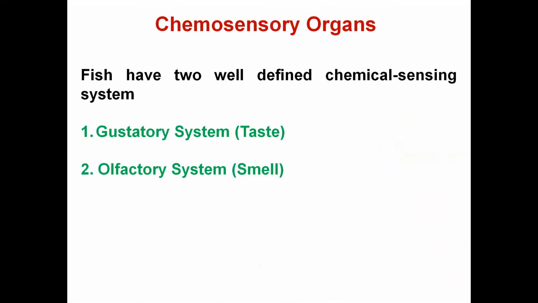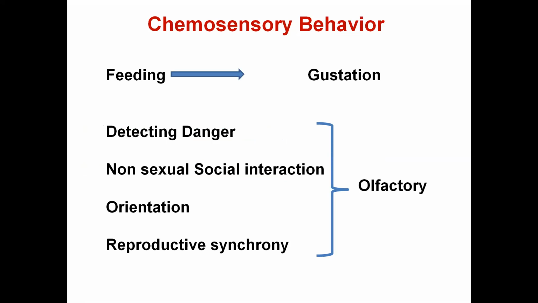Now the chemosensory organ, as I have told, these are the organs which are responsible for sensing or receiving the chemical stimulus from the surrounding or the environment. They are basically of two types. One is the gustatory organ, and the second one is the olfactory organ. So the gustatory organs are responsible for taste, and the olfactory organs are responsible for smell.